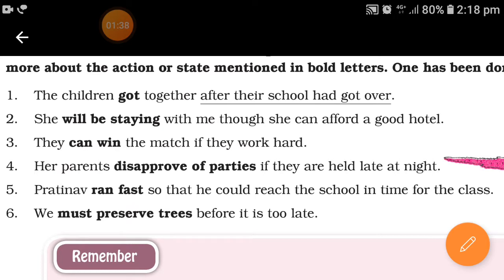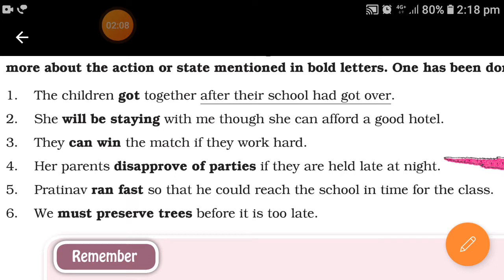See the next sentence. They can win the match if they work hard. What is the action? They can win the match. Now how can they win the match? If they work hard. So the action is added by if they work hard, right? So the group of words that is telling about the action is adverb. So this clause, if they work hard, is the adverb clause.